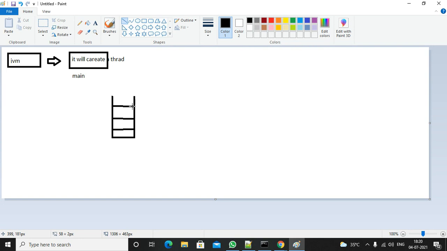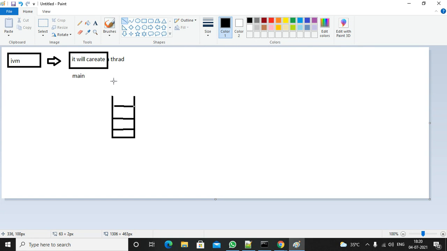So consider this is a stack. Who will create the stack? The main thread will create the stack, right? JVM first will create a thread, and the name of that thread is main thread. For every thread, there is a runtime stack mechanism. JVM will create only one thread. Suppose you create 10 threads, for every thread there is a stack, right?